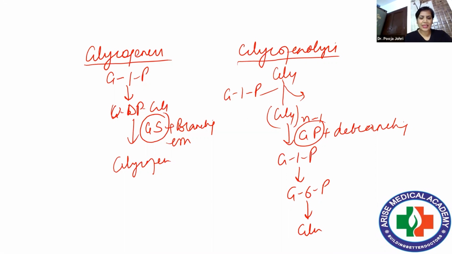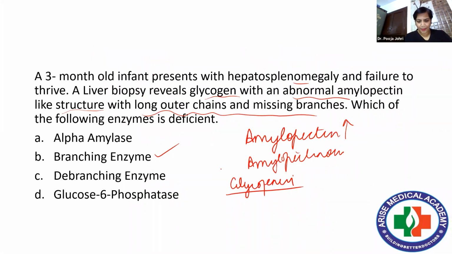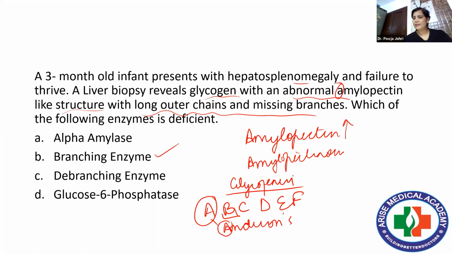So, you can revise this mnemonic also, A, B, C, D, E, F. Is it clear? Or in other words, I will write it here also, A, B, C, D, E, F. A stands for Anderson's disease, isn't it? Just now I told you. And Anderson's disease is due to the branching enzyme, right? A for Anderson, A for amylopectin.